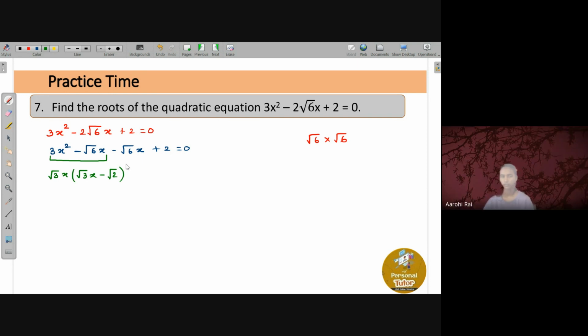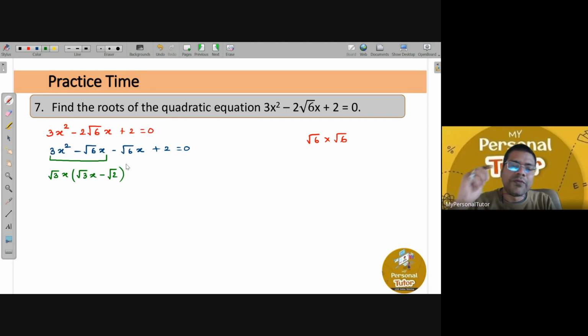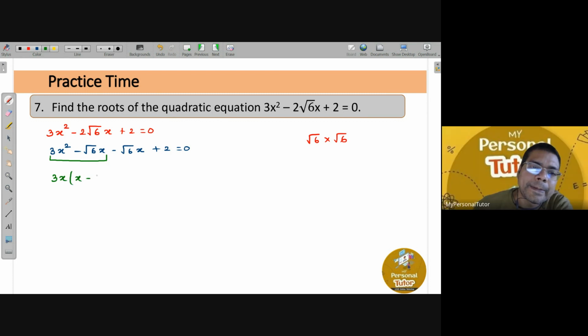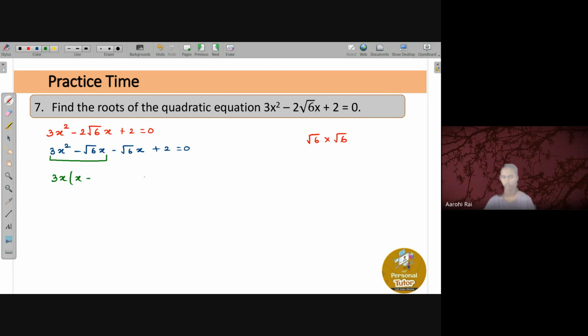Sir, why we take root 3 as common? Sir, we have taken 3 as common, sir. No, if you take 3 as common, okay, let's take your wording only. Suppose if I take 3 as common, x is also there. So if I take x as common, so what will remain here? 1x minus, then what will you get here? Tell me. Root 2 is.